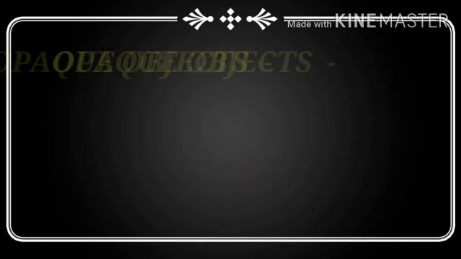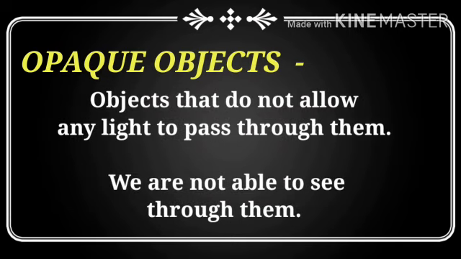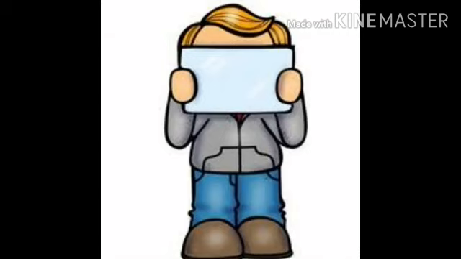The first one is opaque objects. The objects that do not allow any light to pass through them are known as opaque objects, and we are not able to see through these objects. Now here you can see that no light passes through this opaque object and we are not able to see through it.